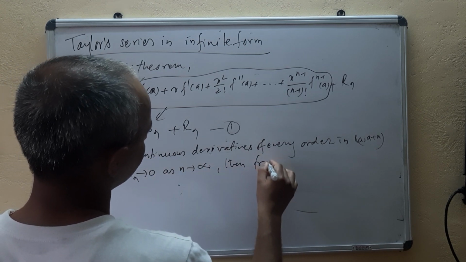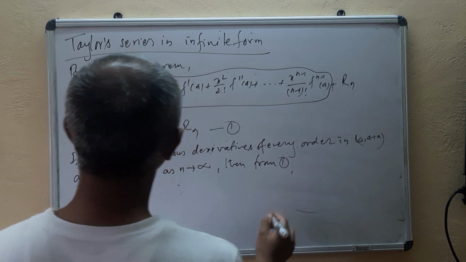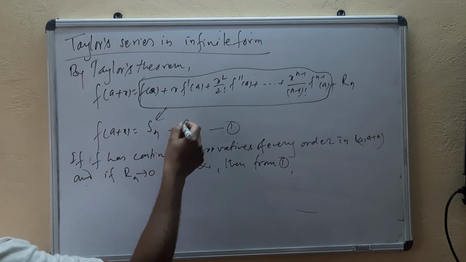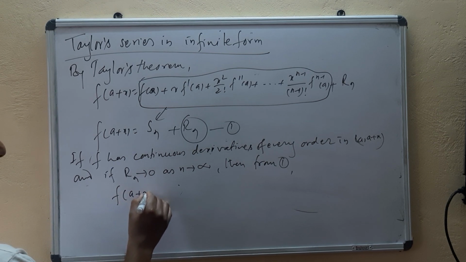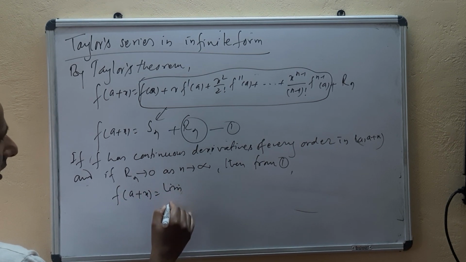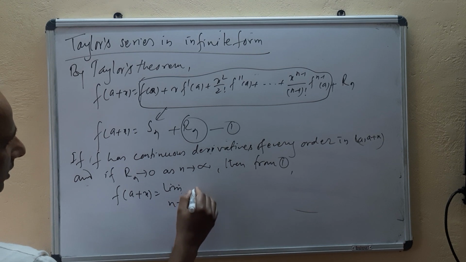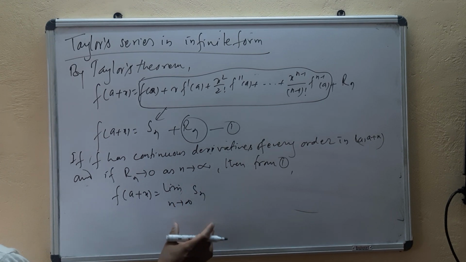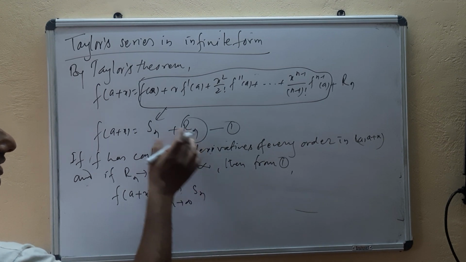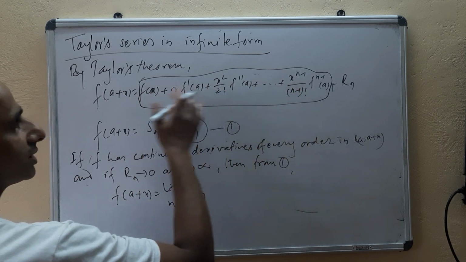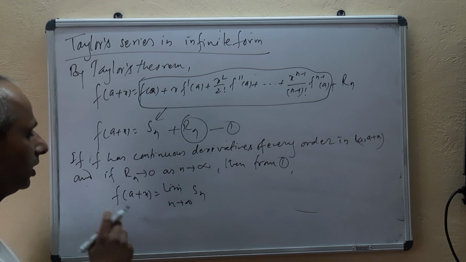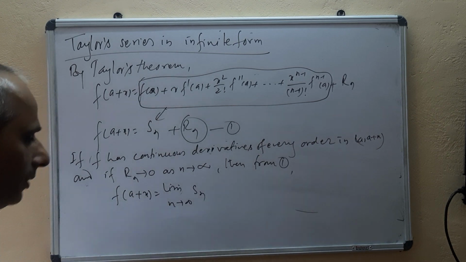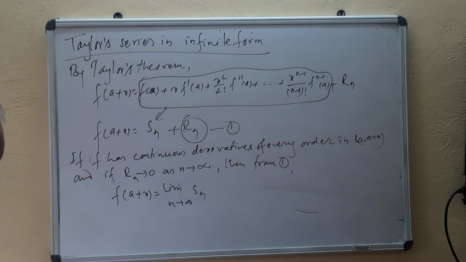Then from 1, what will you get? The limit of Rn will be 0, then you will get f of a plus x equal to the limit as n tends to infinity of Sn, meaning the series on the right side. This Sn is the series having n terms. Then the series on the right side has the sum f of a plus x, meaning it converges to the sum f of a plus x, isn't it?